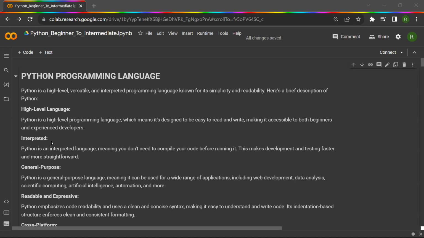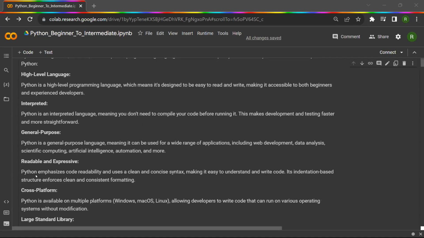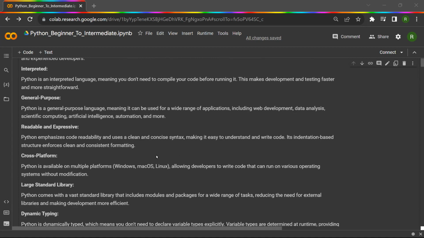Okay. Also, it is interpreted. What does that mean? Meaning that we don't need a separate compiler to do all these things. We will be provided with an interpreter for coding, and whatever code you run, it will execute it. So this makes development and testing faster and more straightforward. And it is also a general purpose language, meaning it can be used for a wide range of applications, including web development, data analysis, scientific computing, artificial intelligence, automation, and many more.